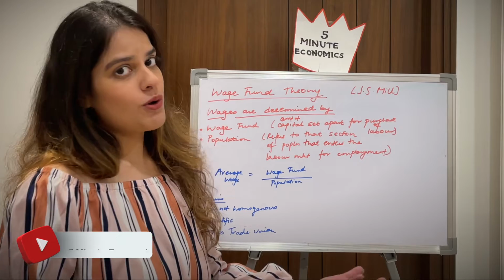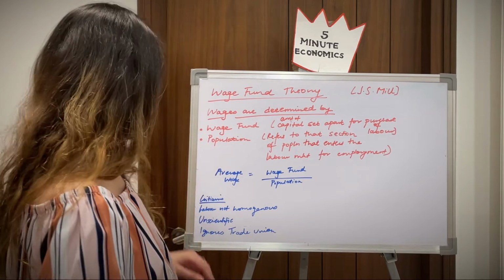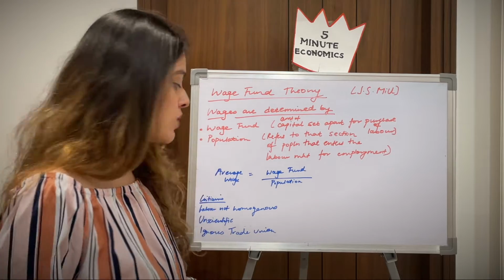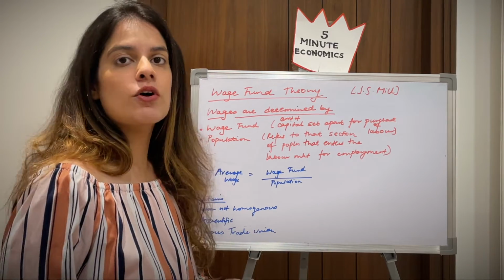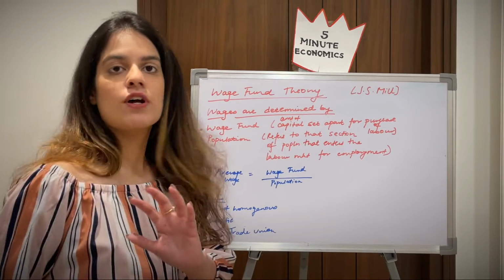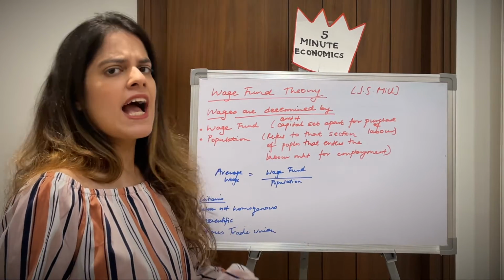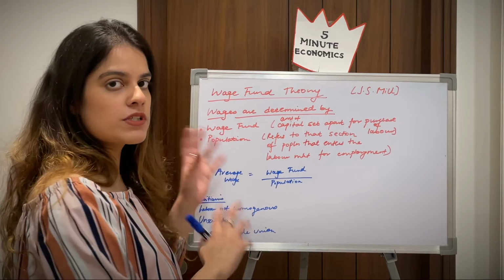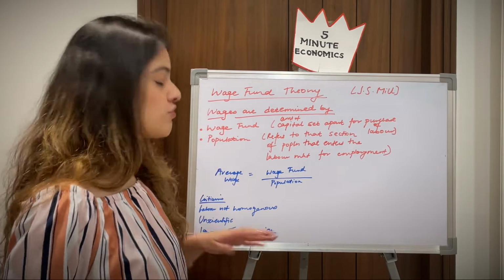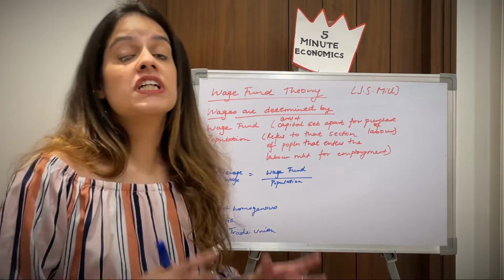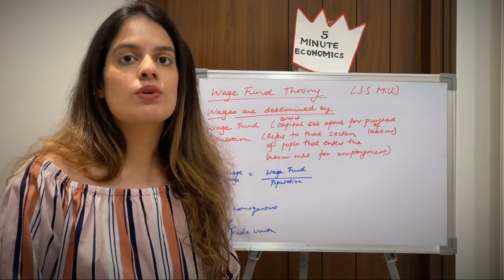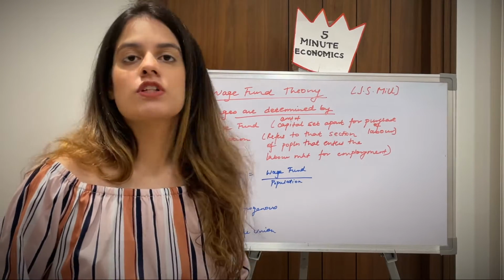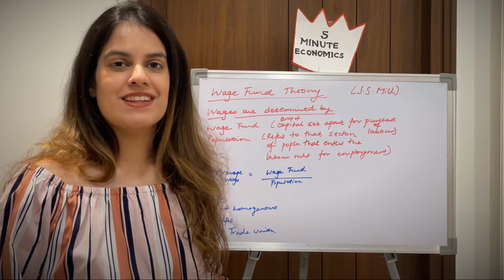But again, as always, this theory also has some criticisms, guys. Here they've mentioned that all labor is homogeneous, which definitely isn't true. Secondly, it's very unscientific because they've kept this fixed amount of wage fund, which definitely is not realistic. And thirdly, guys, how easily you can change the wages is not as easy as they've put in this theory. In the modern day, trade unions lead to an increase in the wages, and you cannot very easily decrease or reduce the wages of the labor. So they have actually completely ignored the trade union. So this is all about the wage fund theory.